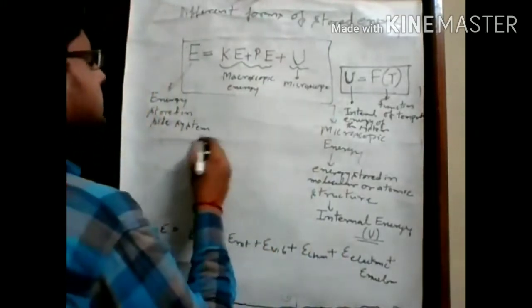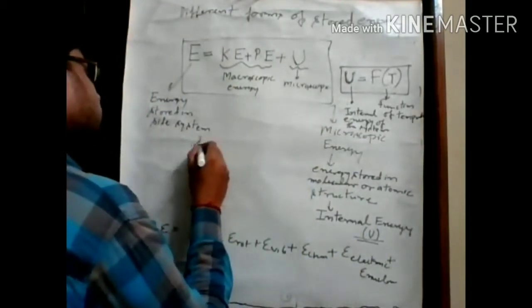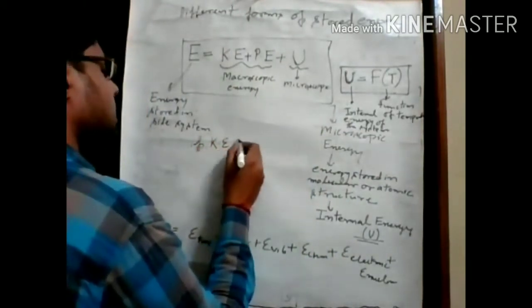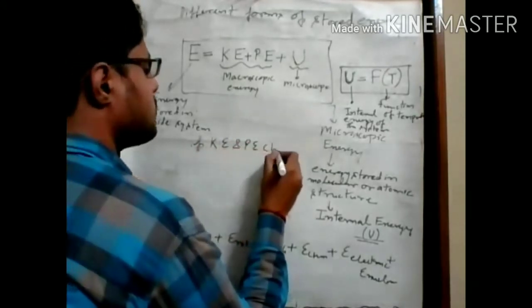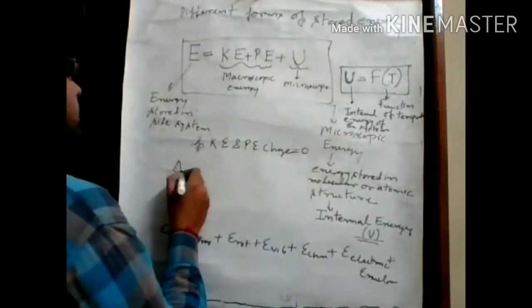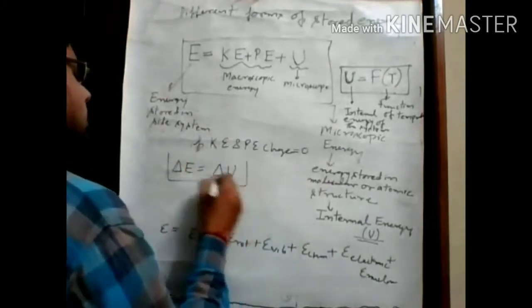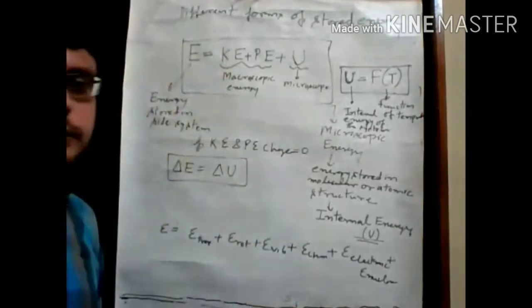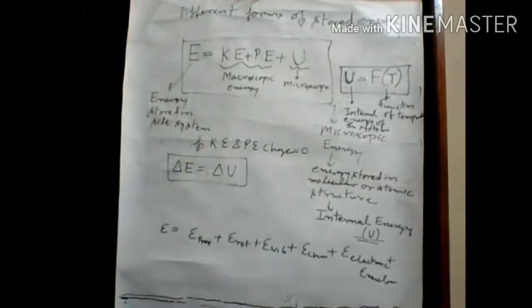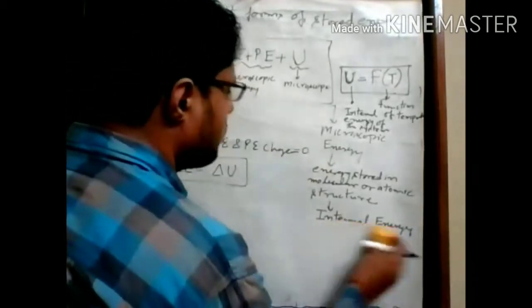So in that case, if the change in kinetic energy and potential energy is equal to 0, we can say delta E equals delta U. Okay, we can write this expression. The same thing is happening with the piston expansion. We know the first law of thermodynamics expression for a particular process.